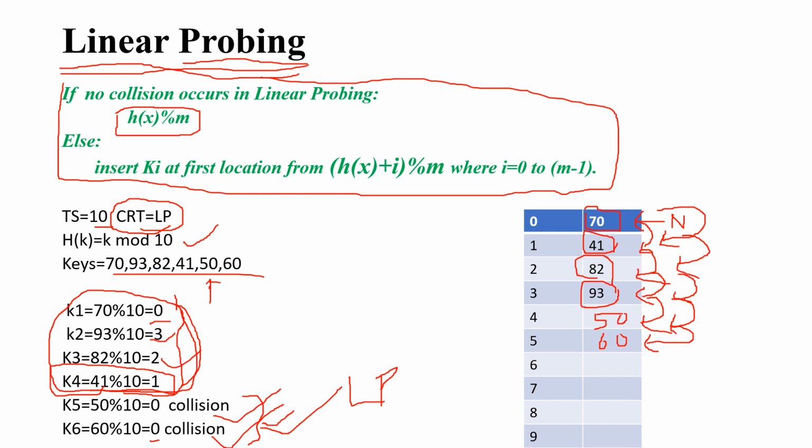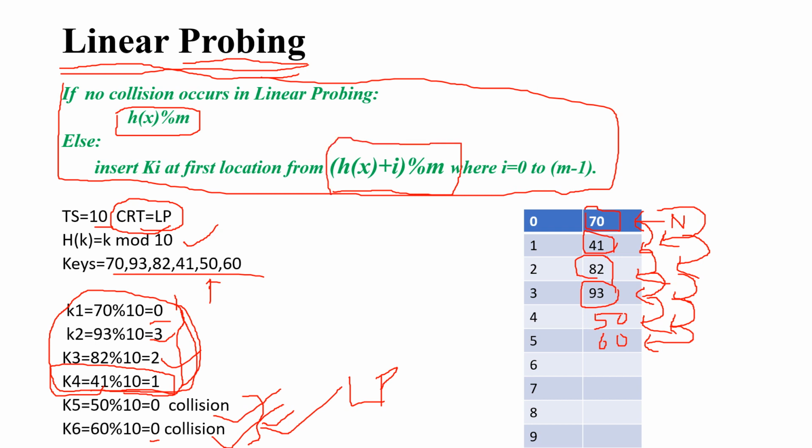h(x) + i, where i value is 0 to m minus 1, and you are checking what? Immediate next means you are incrementing by 1. Then again you are checking the immediate one, so that's also an increment by 1. So that's nothing but (h(x) + i) mod m.